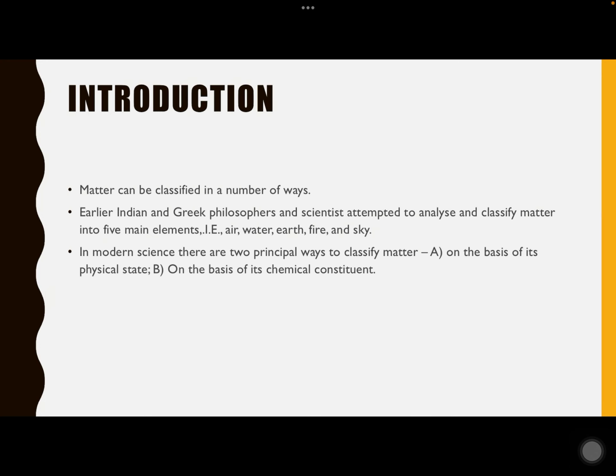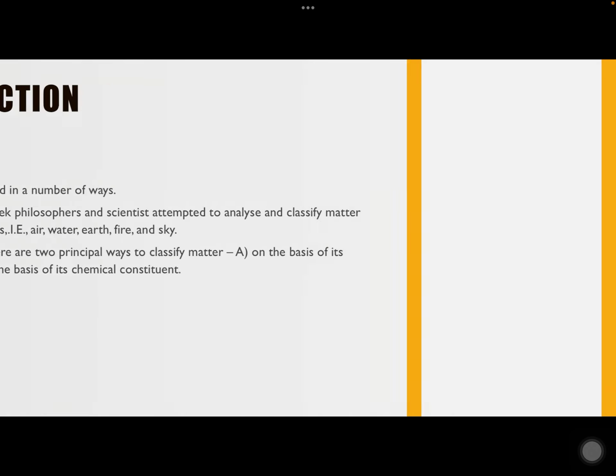But later on in modern science, there were 2 principal ways to classify matter. First on the basis of its physical state, and the second on the basis of its chemical constituents. So matter on the basis of its chemical constituents is of 2 different types, pure substance and mixture.